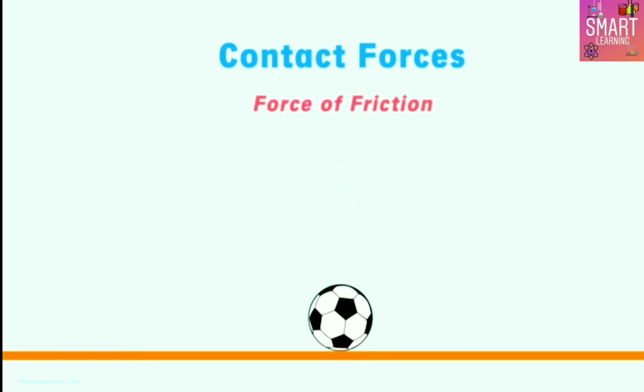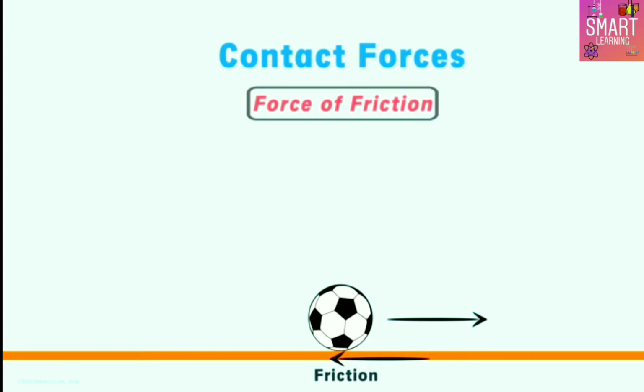The reason for slowing down and ultimately stopping is the force that the surface applies on the ball when it is moving. Yes, the surface applies a force on the ball and the direction of this force is opposite to the direction of motion. So when the ball was traveling towards the right, the surface will apply the force on it towards the left. The force applied on the ball by the surface is called the force of friction or simply friction.